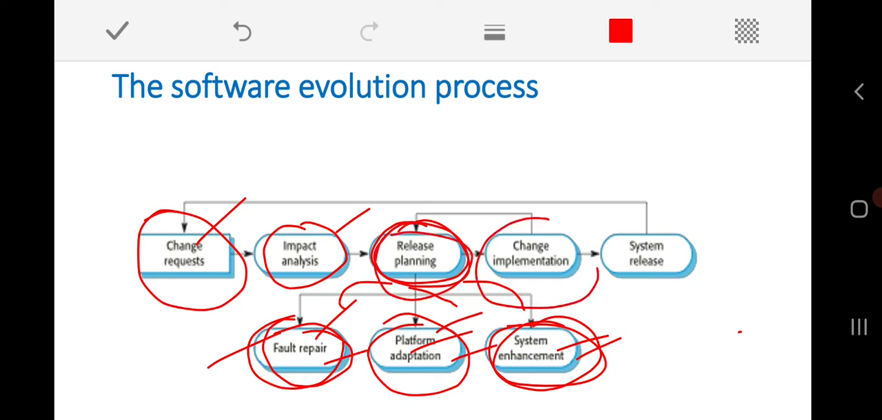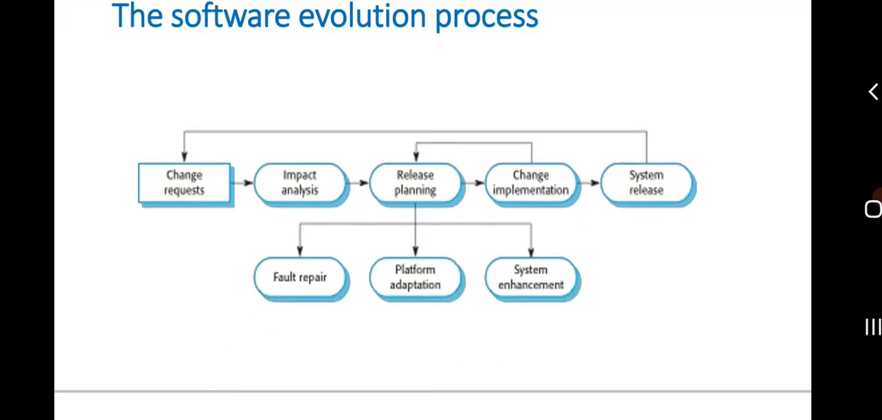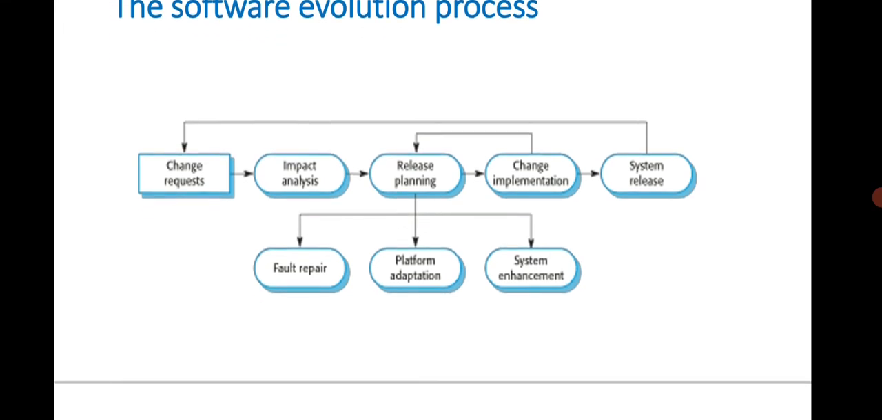After that, we will implement that particular change. The change implementation will be done here. Once the change implementation is complete, we are going to get a modified system, that we are going to call as what? The system release. So that system will be released, and the modified or changed software will be delivered once again to the customer for further usage. Okay, so this is all about the system evolution process.